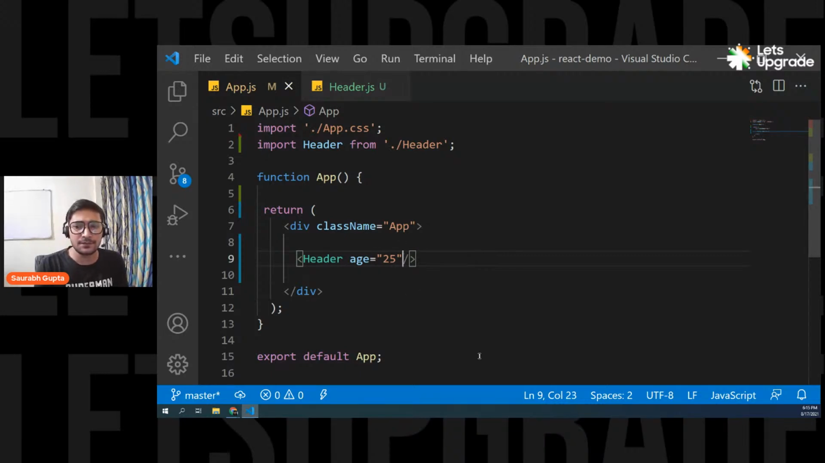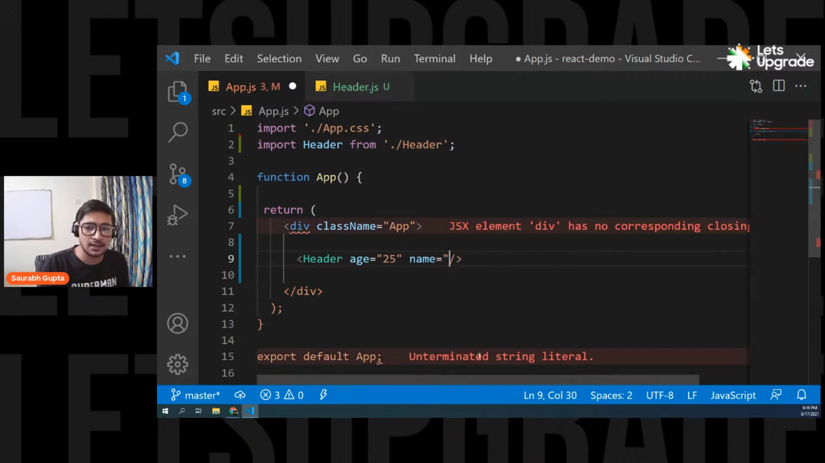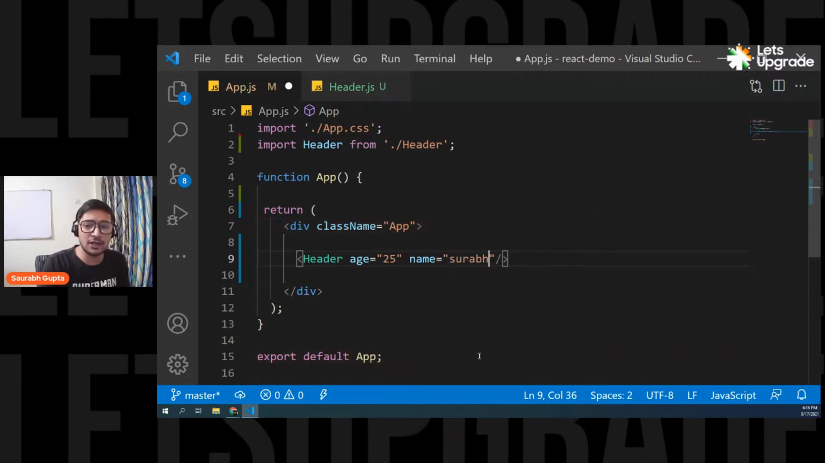Okay. Now let's say we also pass a name property. Let's say I'm passing one more property. So I pass a name property, and the value I'm passing is Saurabh.